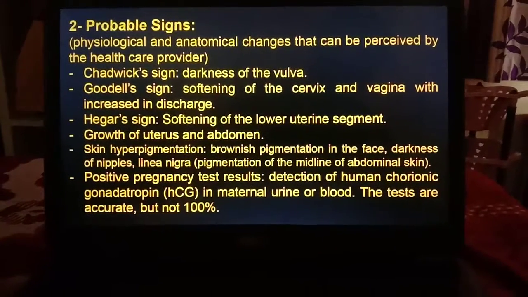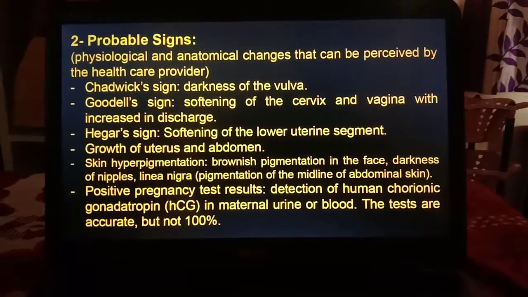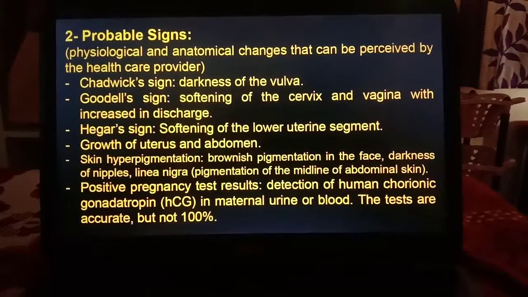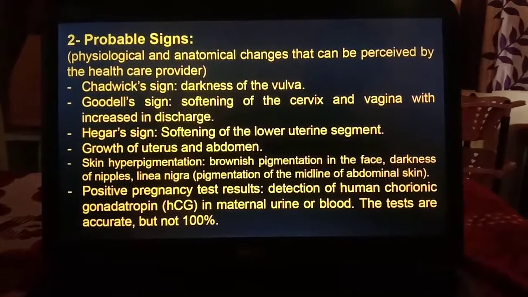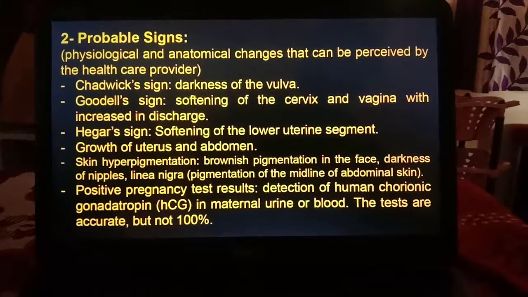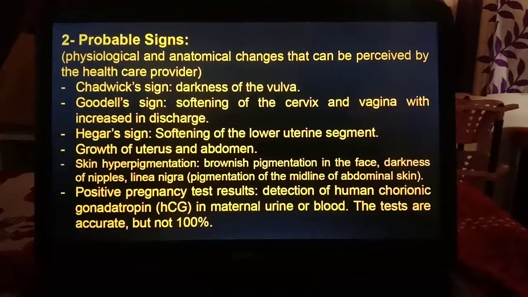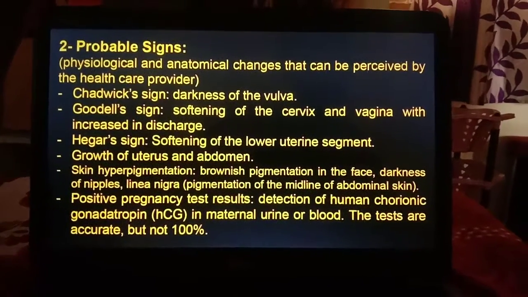And the positive pregnancy test result, detection of human chorionic gonadotropin, HCG, in maternal urine or blood. The tests are accurate but not 100%. These come under the probable signs.